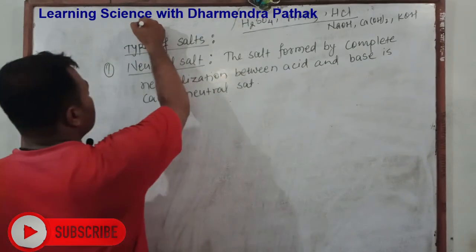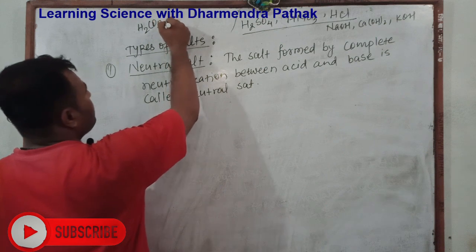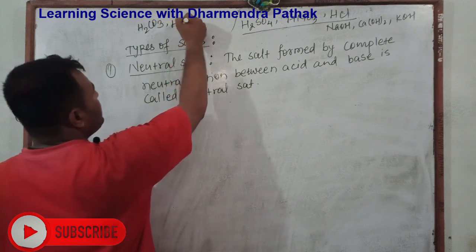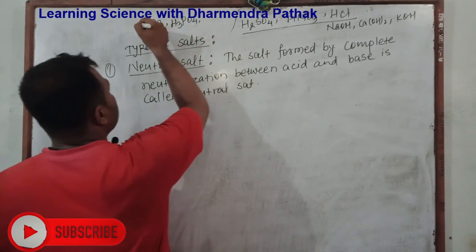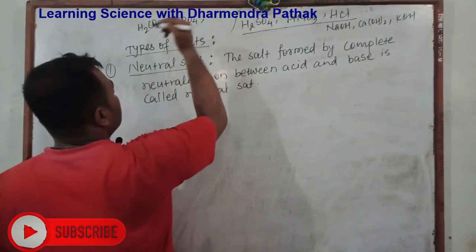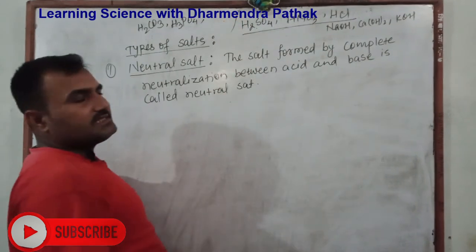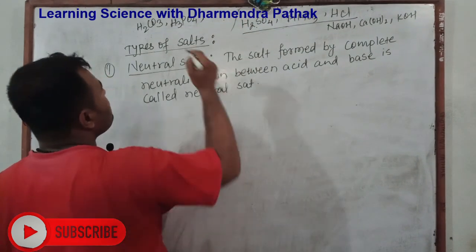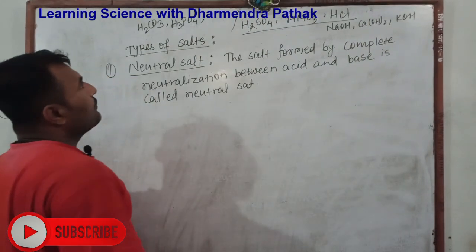Acids like carbonic acid, phosphoric acid, such types of acid are partially ionized. Except these, all are considered weak acids.